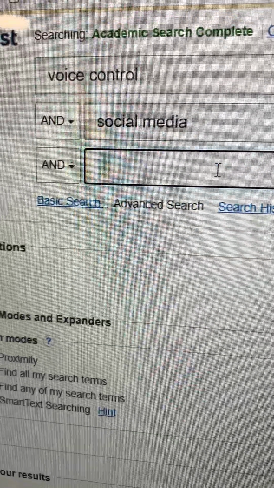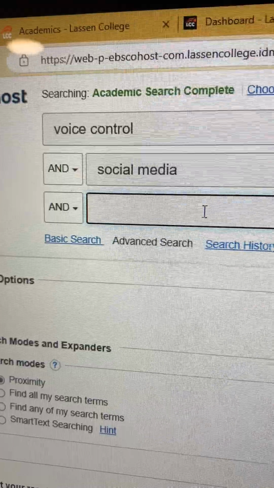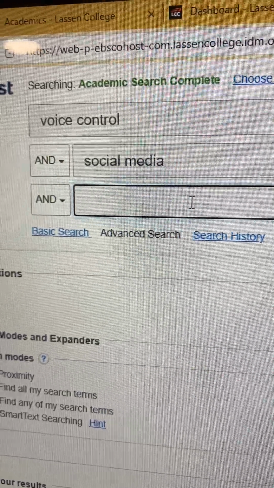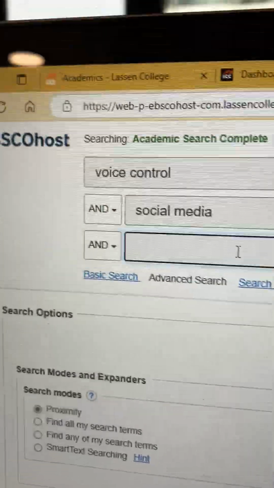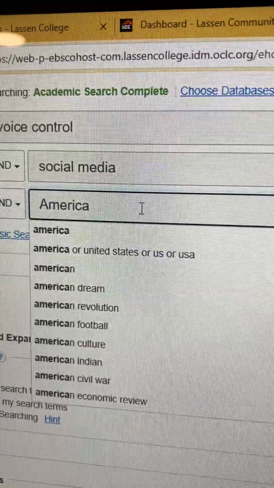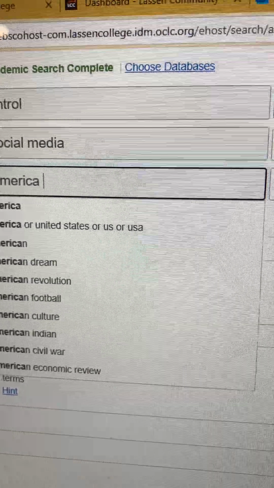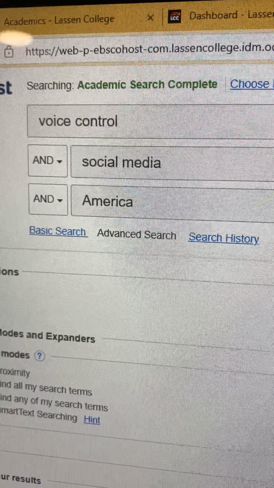And you can have another subheading of the main search engine term, which is voice control. So social media is a secondary one, and maybe you want to put America to further define. Now you've got those. Voice control is the main search term.